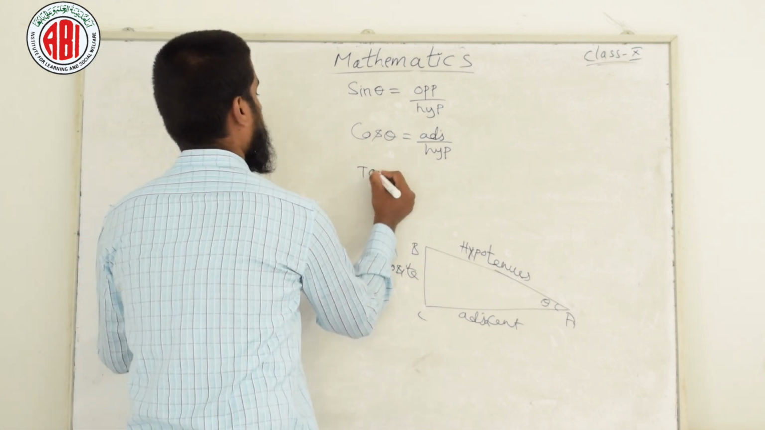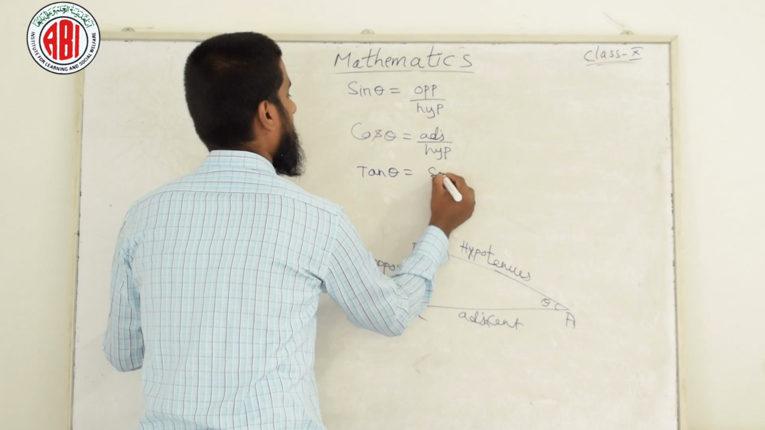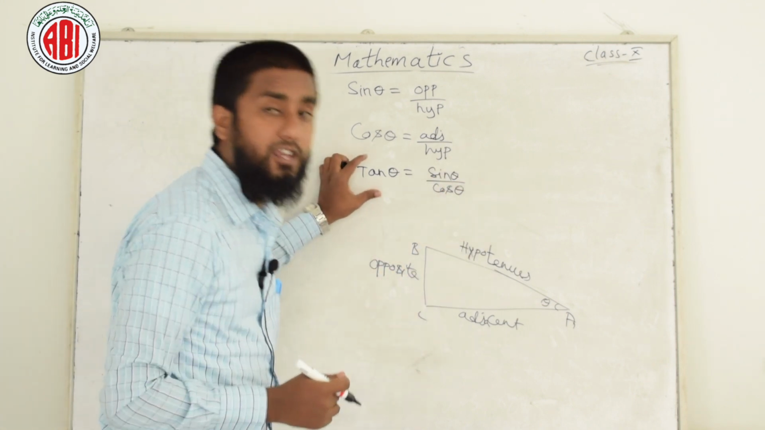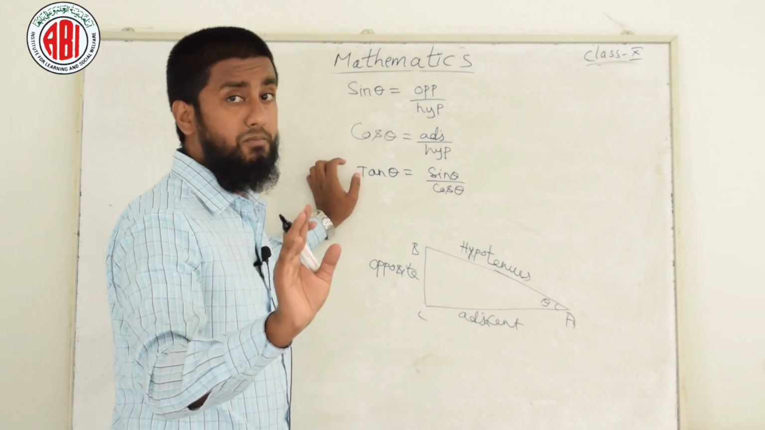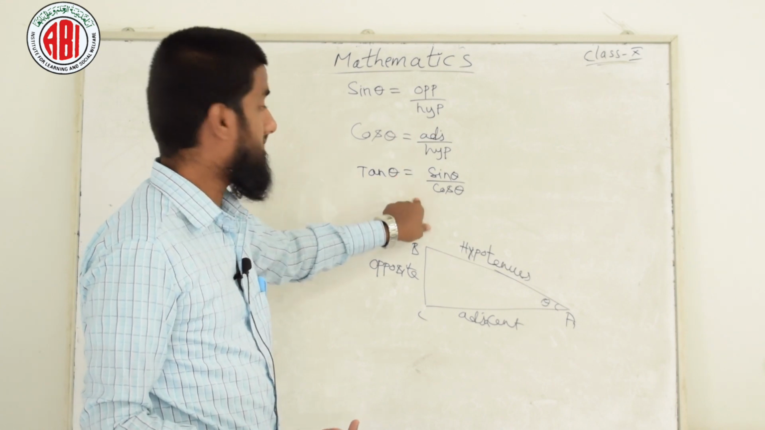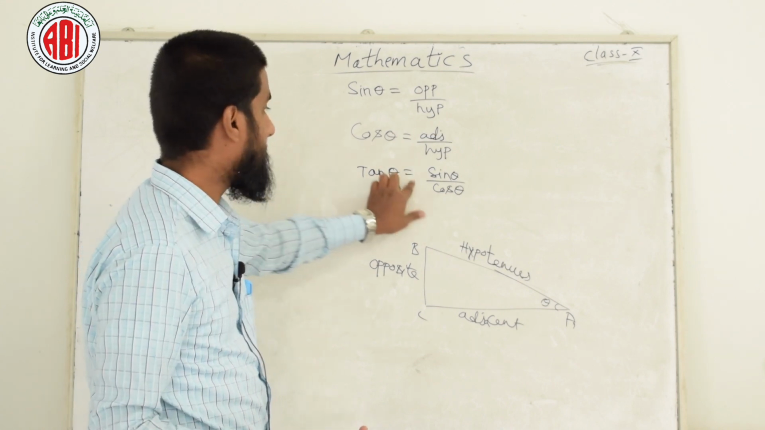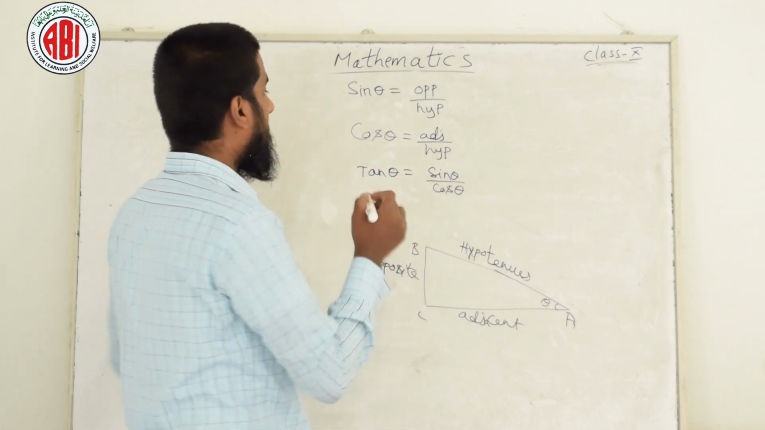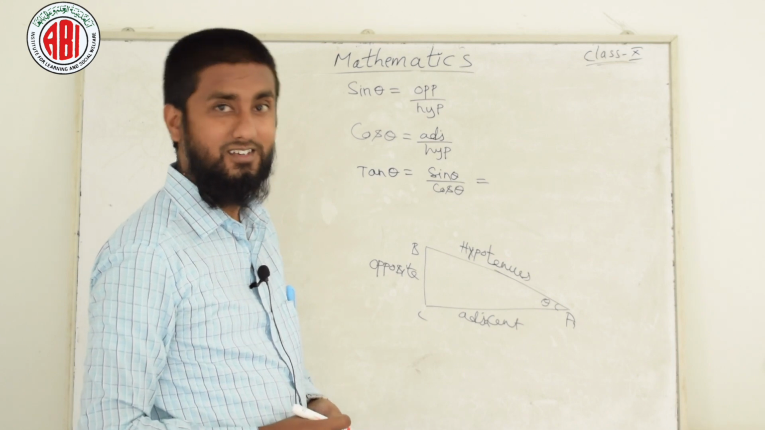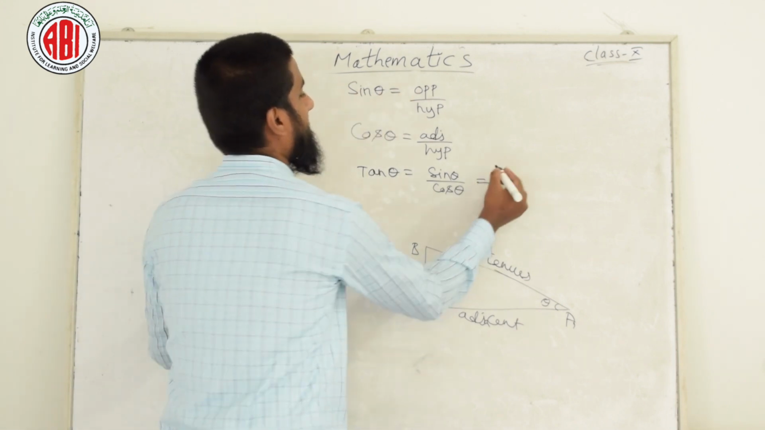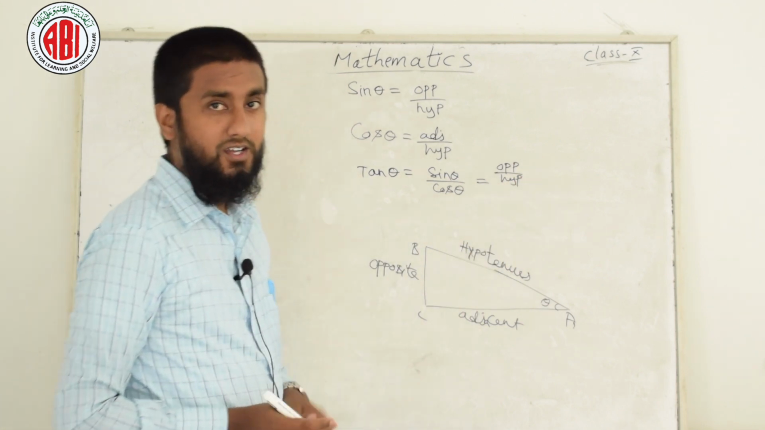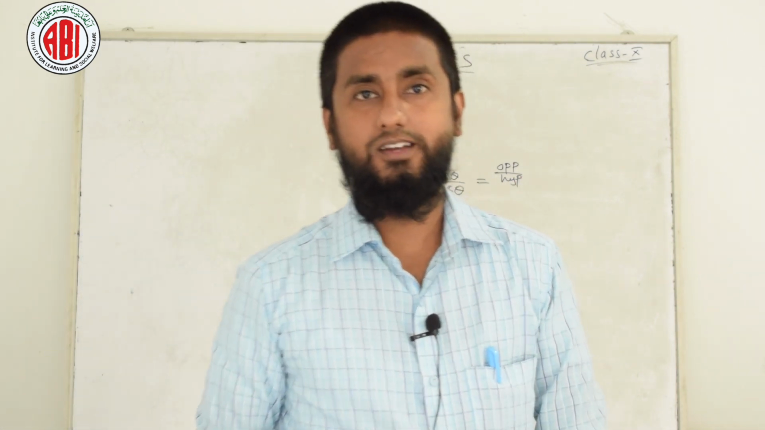Tan theta, look at the board students. Tan theta is nothing but sin theta by cos theta. This is a very important formula you need to remember, because in further problems you will need it. Tan theta is equal to sin theta by cos theta. Now, what is sin theta? Correct, sin theta is opposite by hypotenuse. Good. Now tell me what is cos theta by looking at the board.